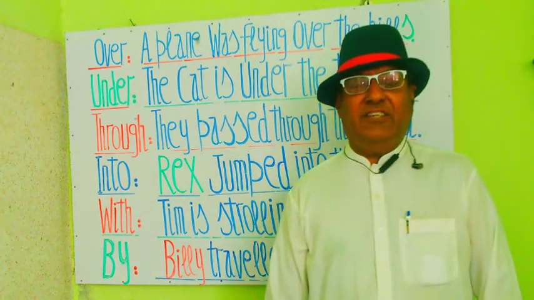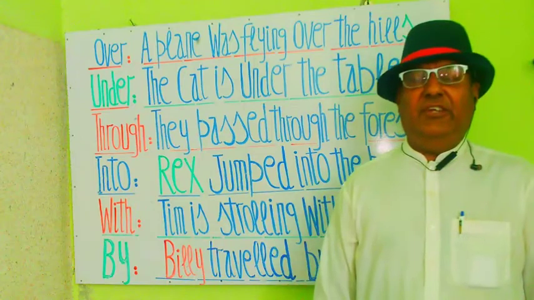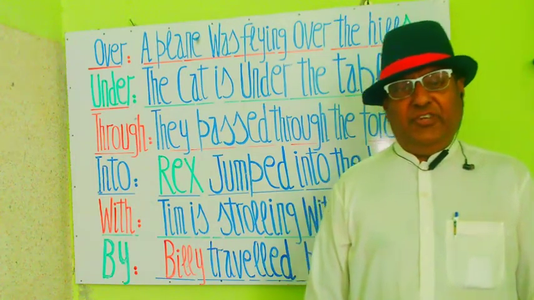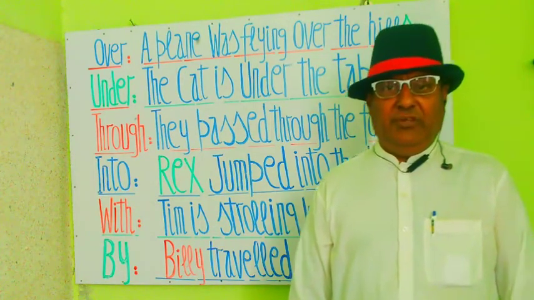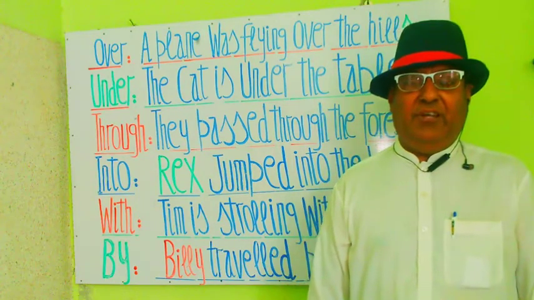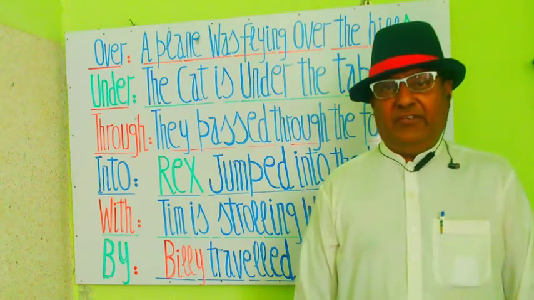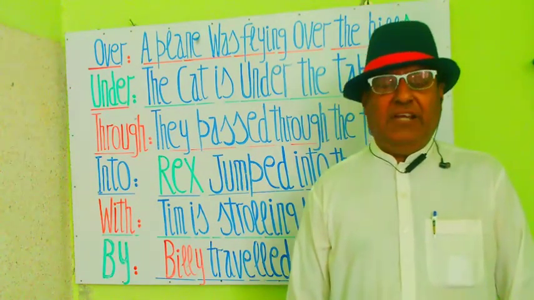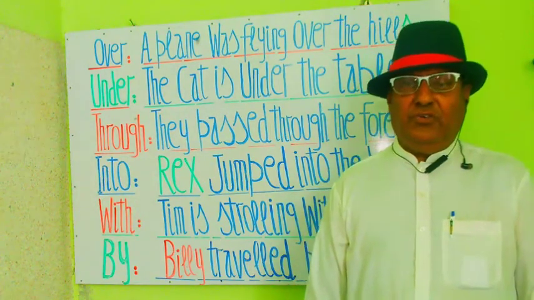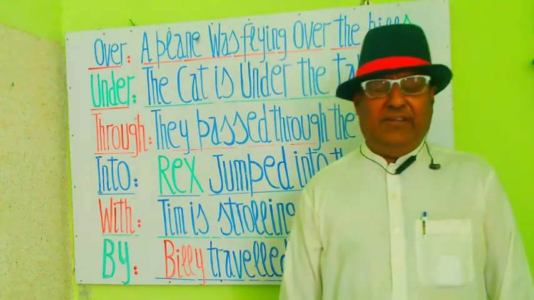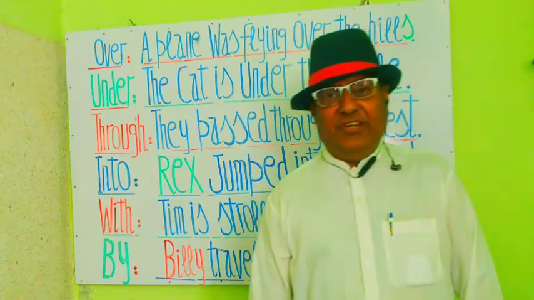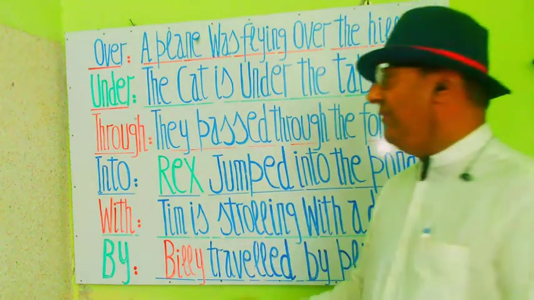The cat is under the table. बिल्ली मेज के नीचे है। In this phrase you see that the relation between cat and the table is shown by under. So under is a preposition that's playing its role in showing the relation between cat and table. Let's read out the next phrase. आइए अगले जुमले को पढ़ते हैं।